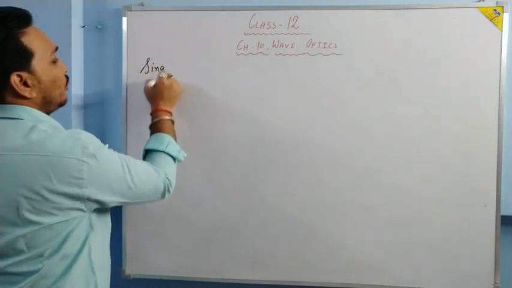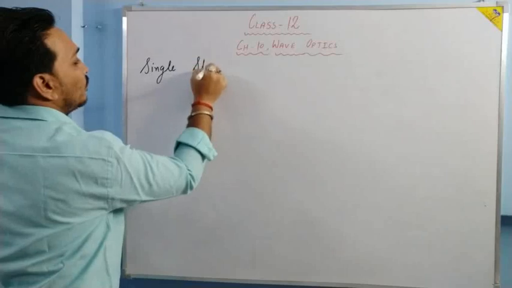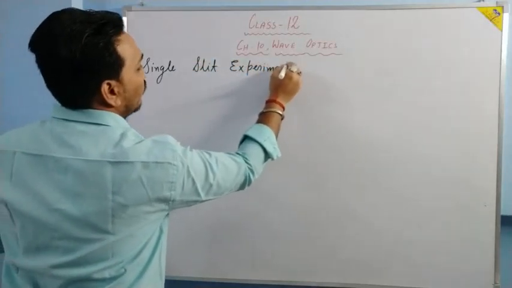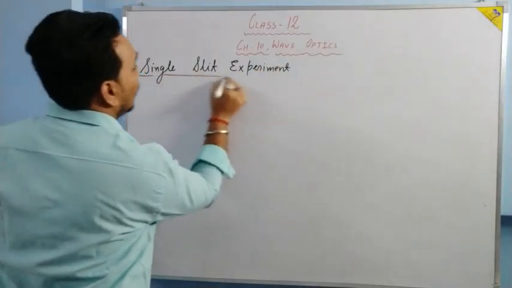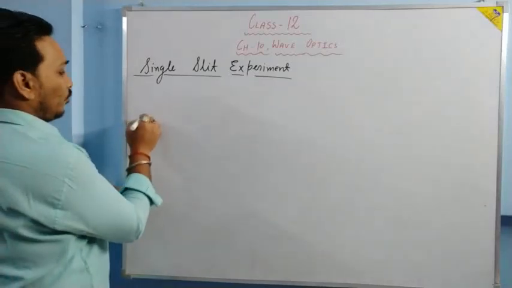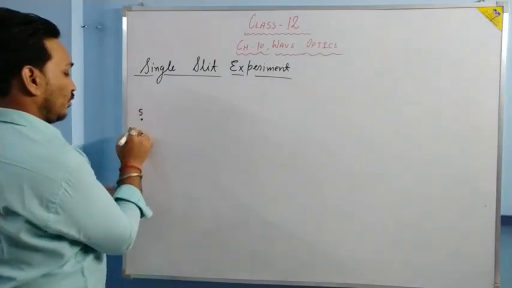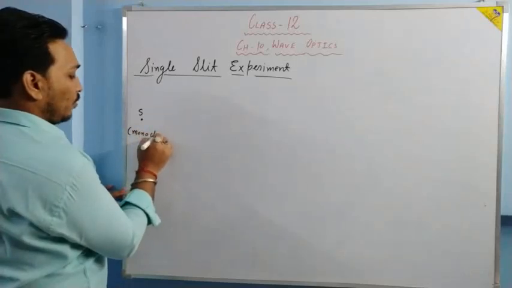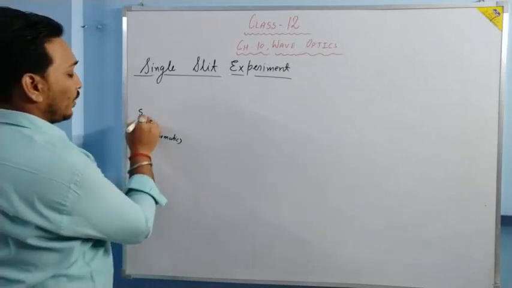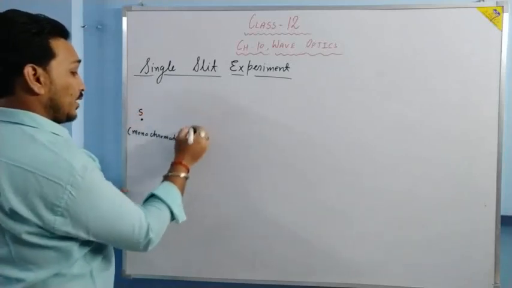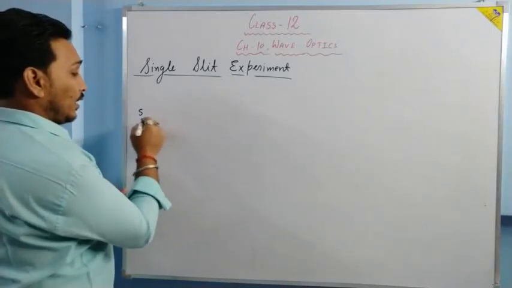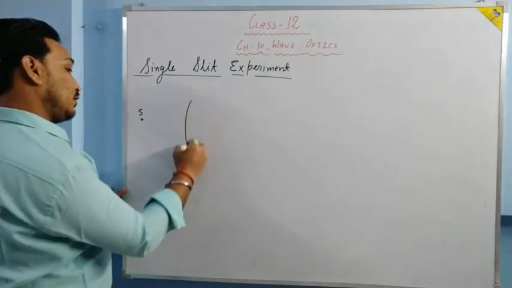Single slit experiment. And what we are studying is a form of diffraction. Okay. So what we do, we put a source of light. The source of light is a monochromatic source of light. The source of light is placed at the focus of a convex lens.